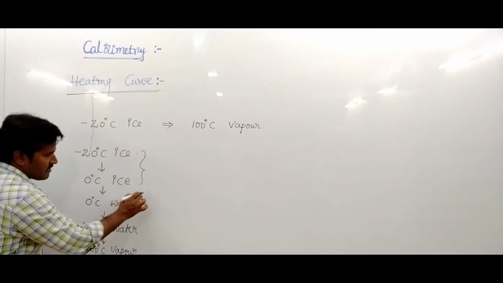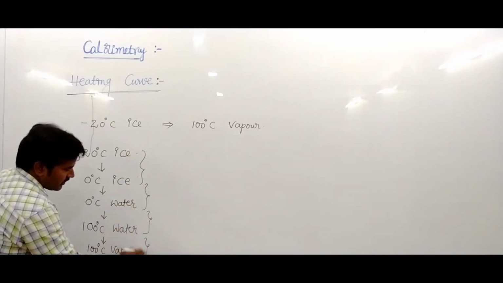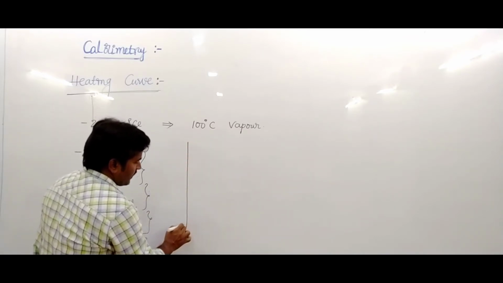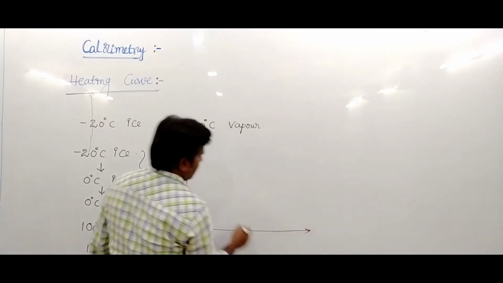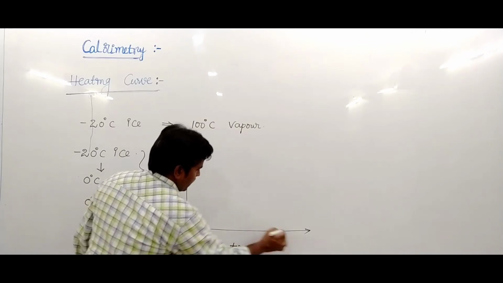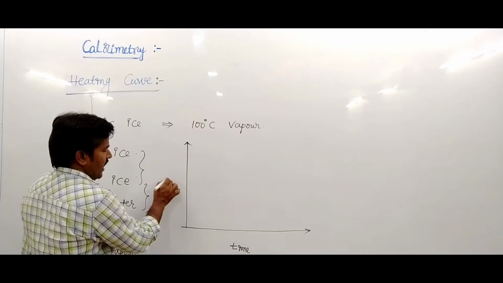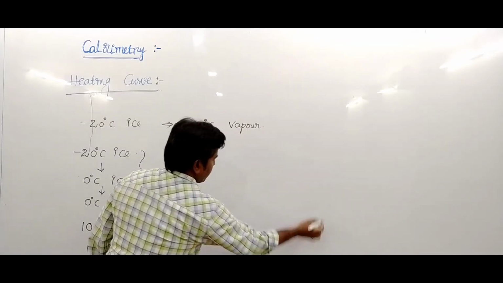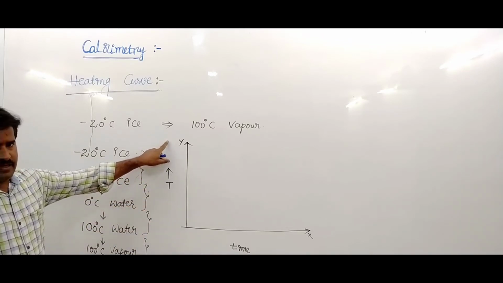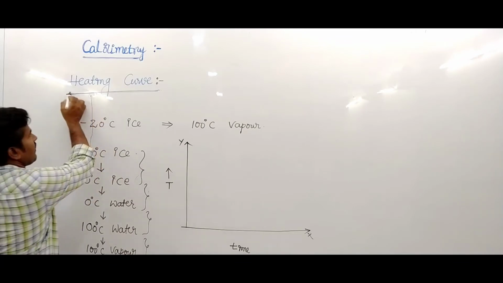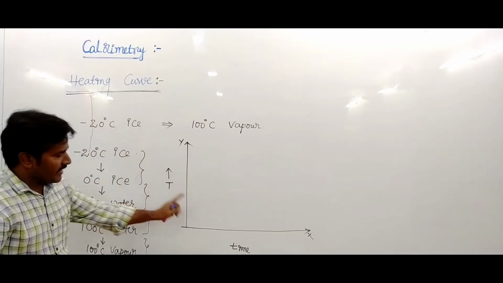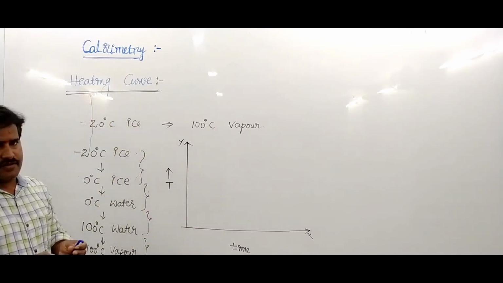These different stages are drawn on a graph. The graph shows the relation between time and temperature. Suppose this is the time, take it on the x-axis, and temperature on the y-axis. The shape of the graph is called the heating curve. Heating curve means the temperature and time graph.